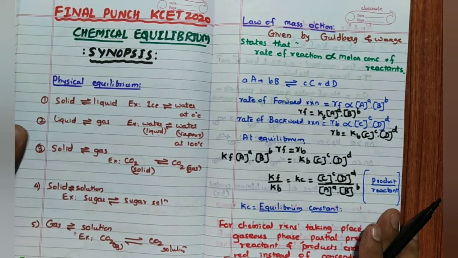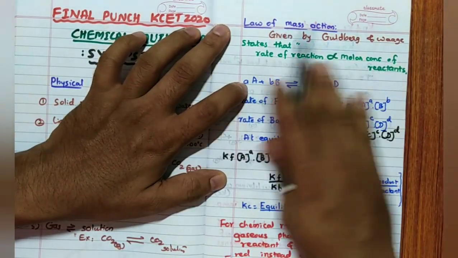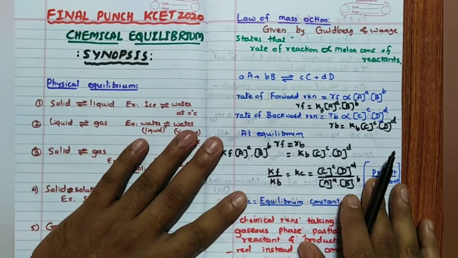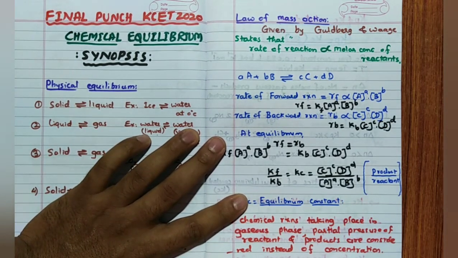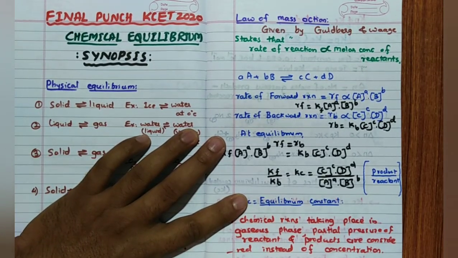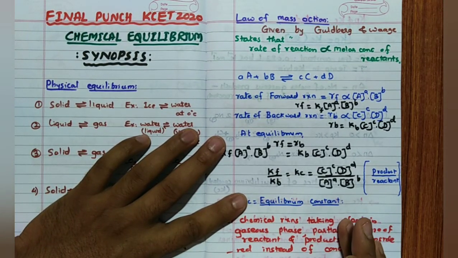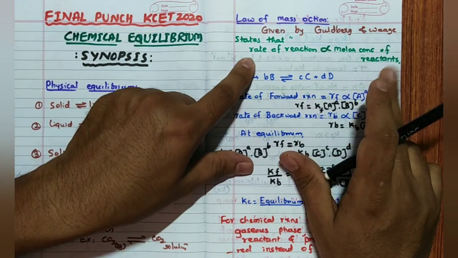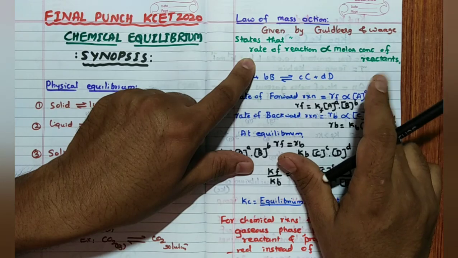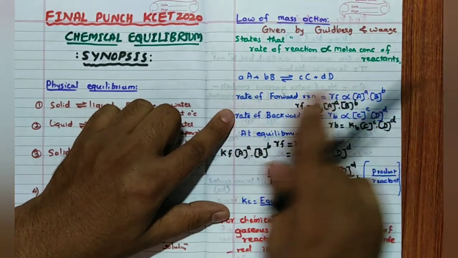Then we will see what the law of mass action is. Remember, the law of mass action is given by Guldberg and Waage. It states that the rate of any reaction is directly proportional to the molar concentration of the reactants. Always, the rate of any reaction depends on the reactants, not the products. Remember that. Consider one reaction.